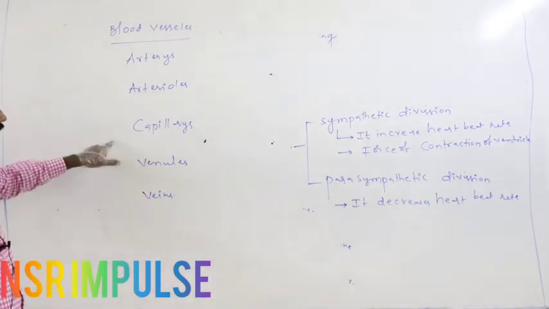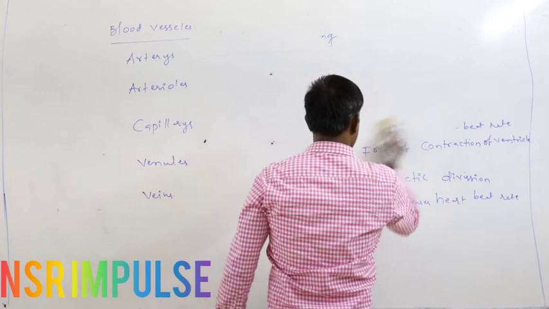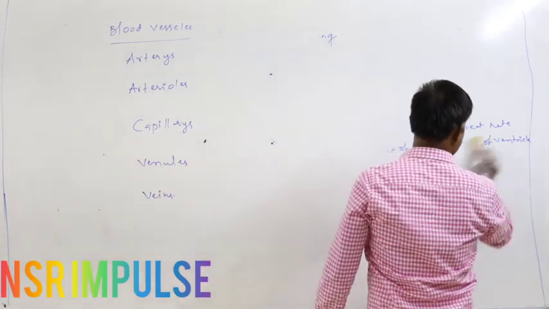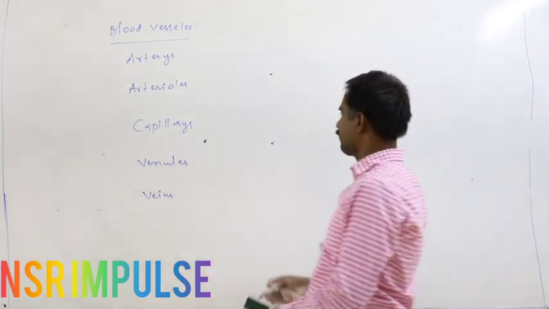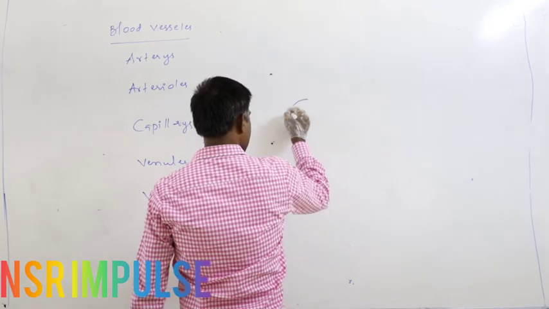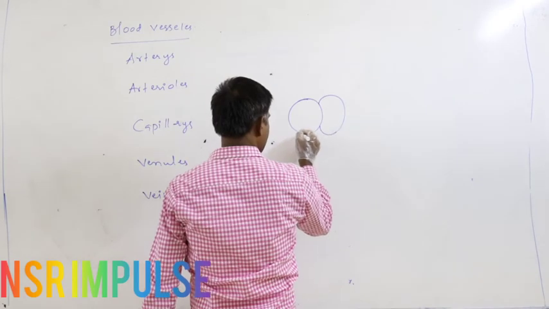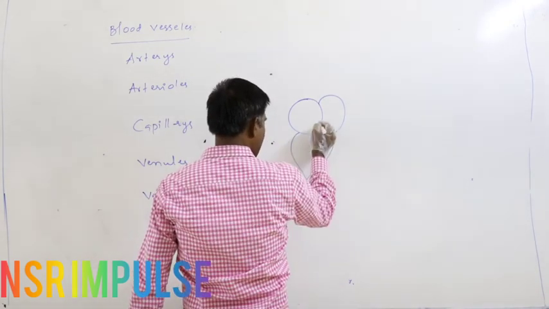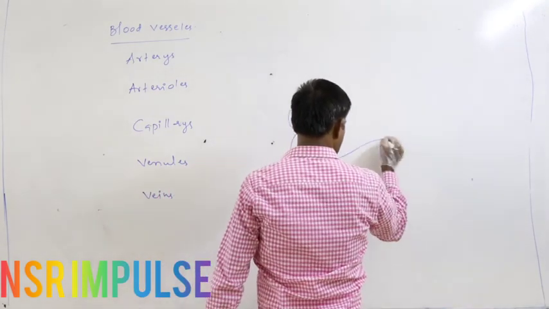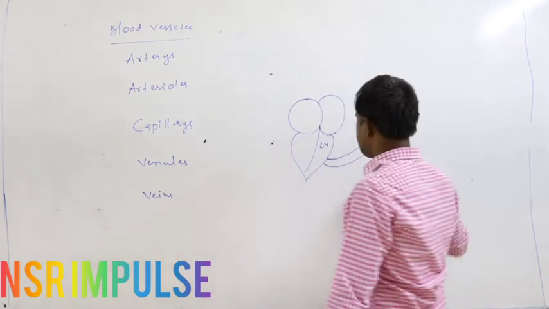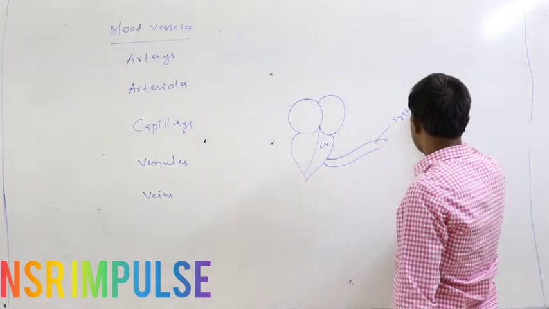So how is that kind of blood capillary network formed in our body, and how is the blood circulated through that network without leaking out? Just assume this is the heart of the person. From the left ventricle, the blood vessel which emerges is said to be the systemic arch.